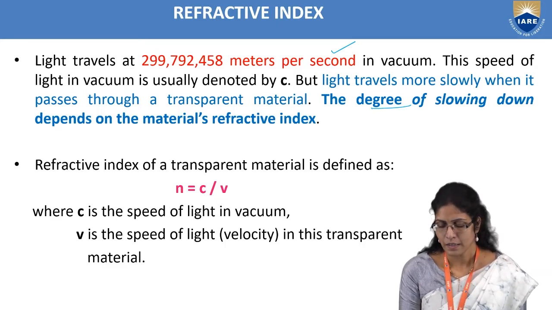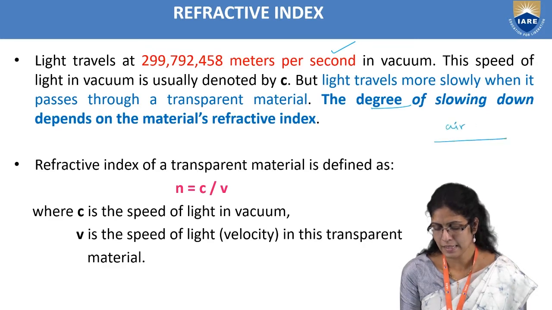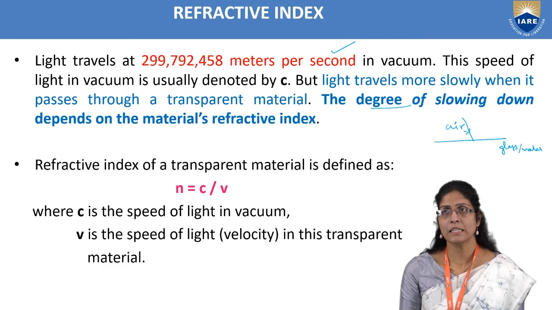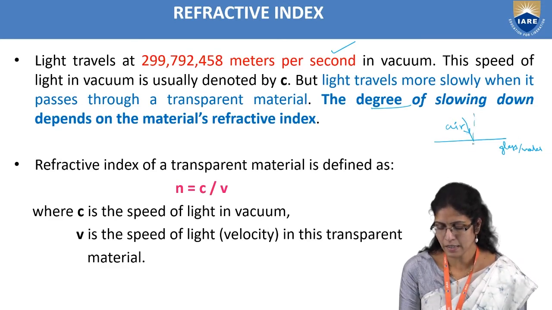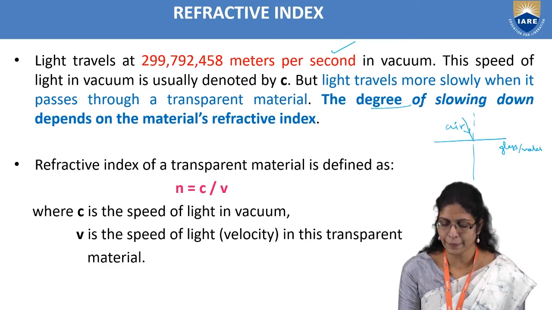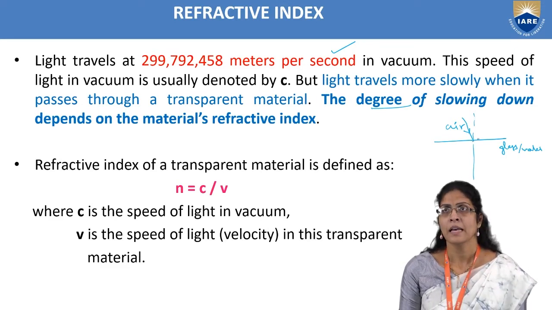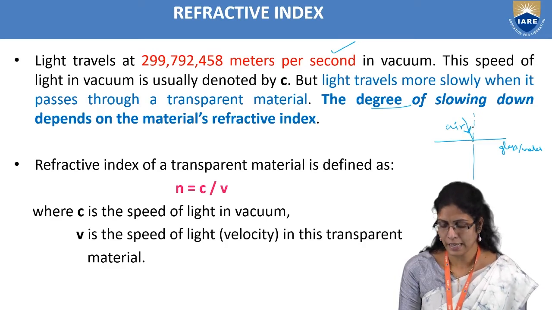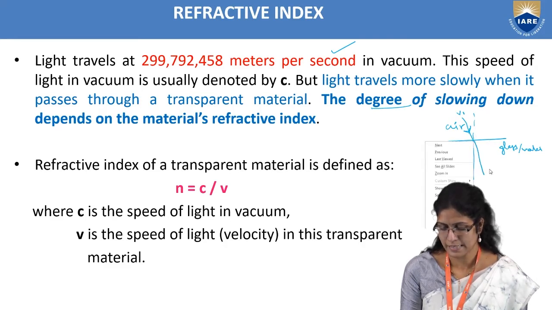Say this is air and this is glass or water. If you allow light to be incident on this material, and take a normal, which is a line drawn perpendicular to the point of incidence, then the velocity with which the light travels in air is slowed down when it enters glass.